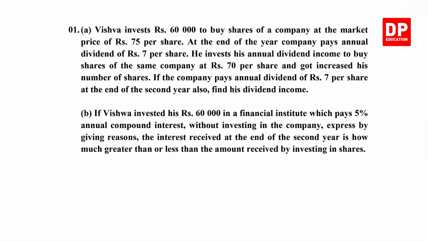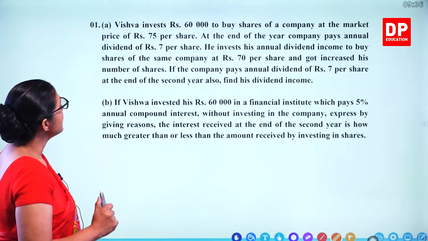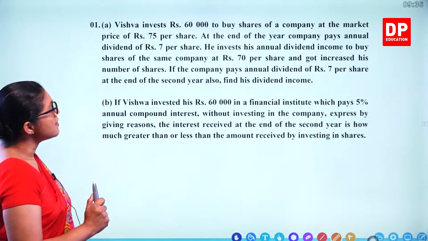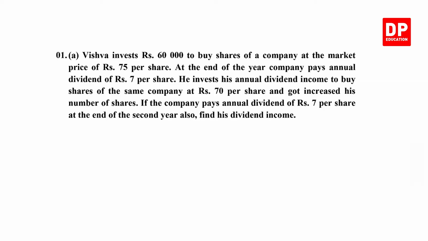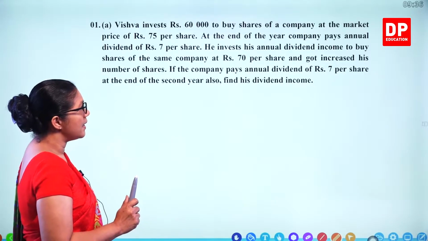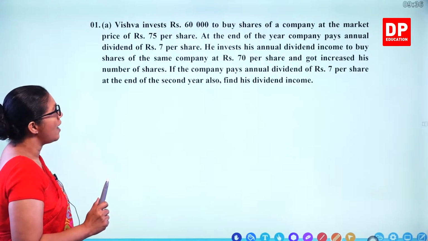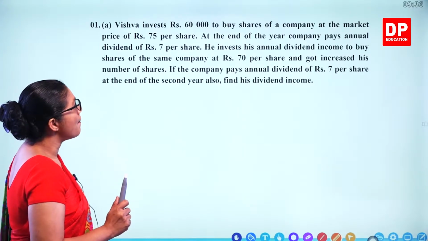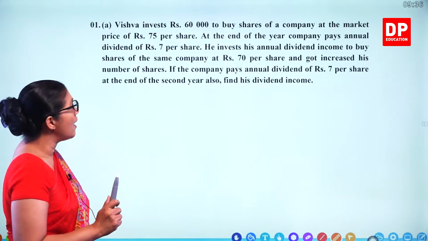Let's take question number 1 in paper 2. This is about share market and compound interest, so we'll do it separately. Vishwa invests 60,000 rupees to buy shares of a company at the market price of 75 rupees per share. At the end of the year, the company pays an annual dividend of 7 rupees per share.